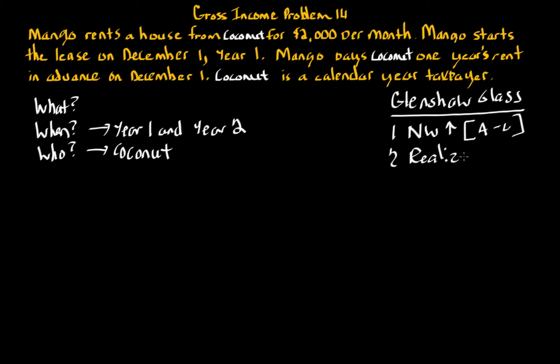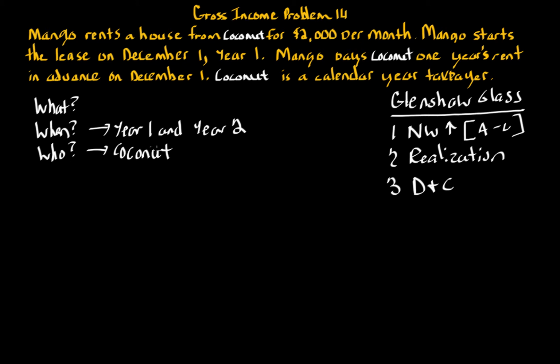There's a realization element, which deals with severance or a separable event from the actual property or activity that created the income. And then there has to be no strings attached, which means complete dominion and control over the inflow of the income.